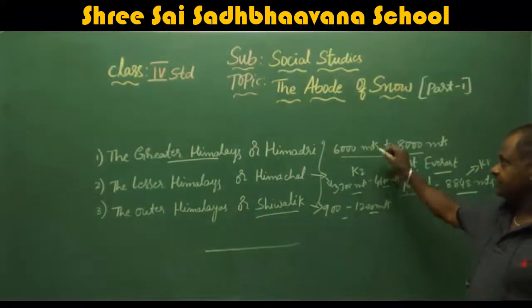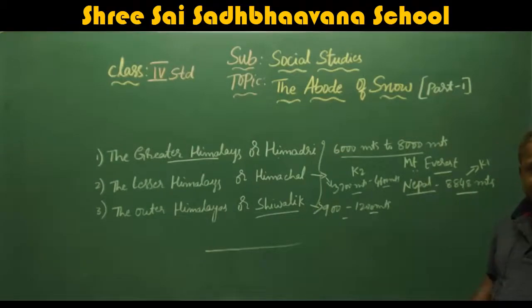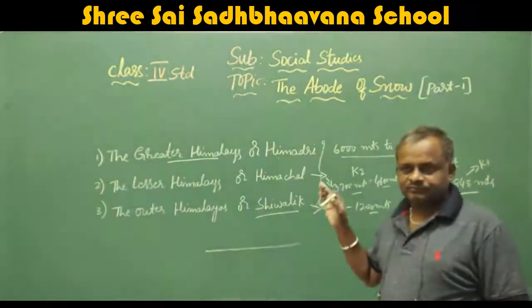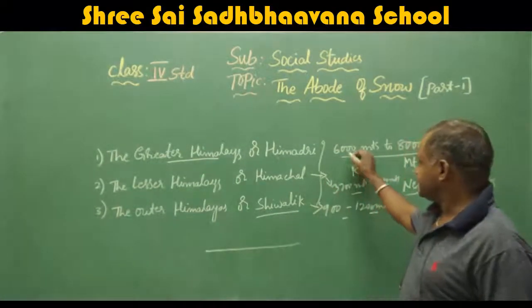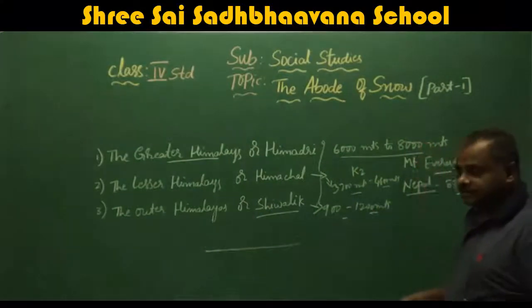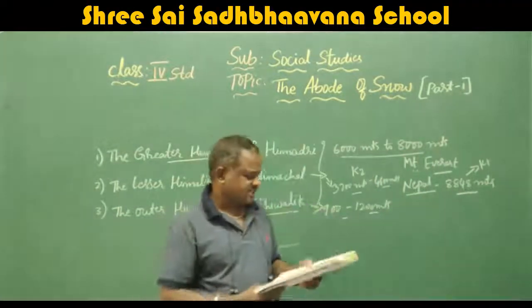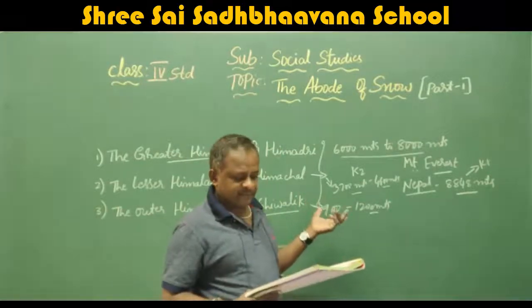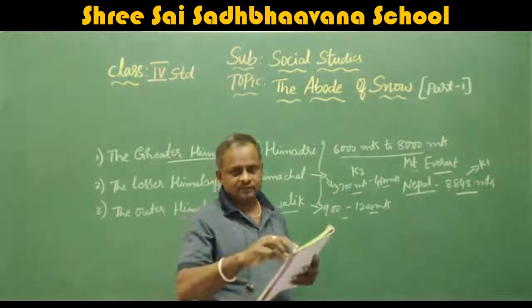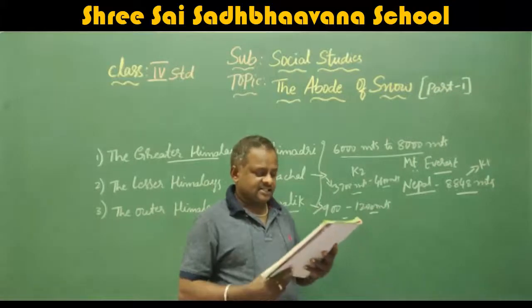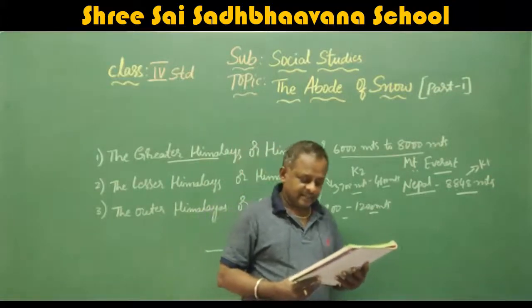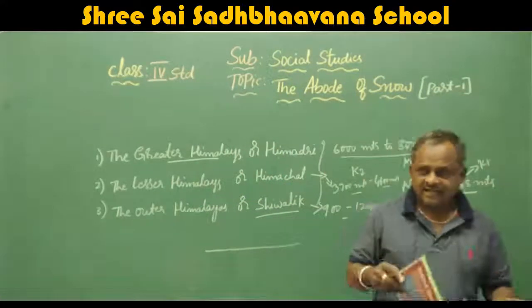It ranges from 6,000 meters to 8,000 meters in height on average. This stretches between China, Nepal, Tibet and Bhutan also. The Himalayas stretch across China, Tibet, Nepal and Bhutan.